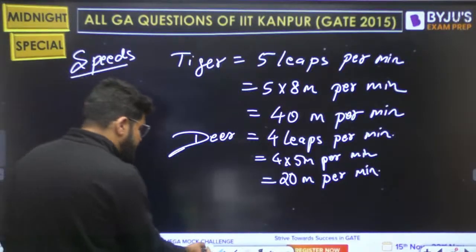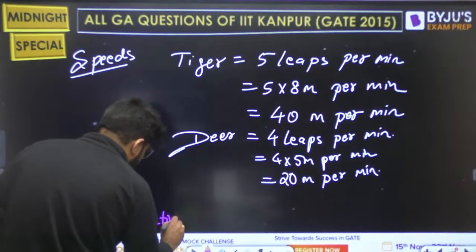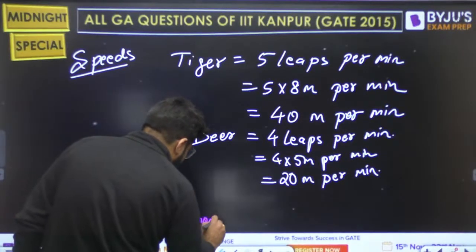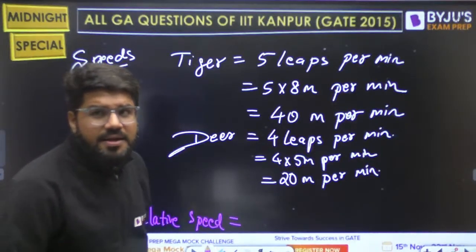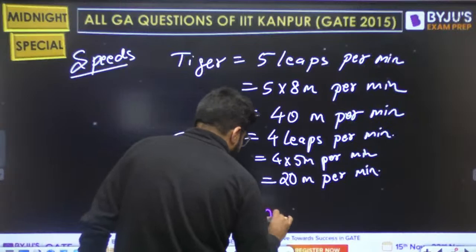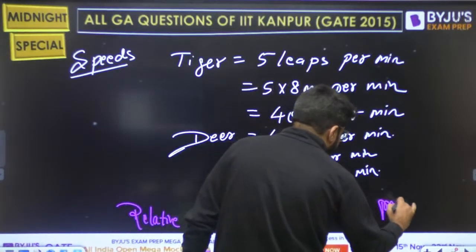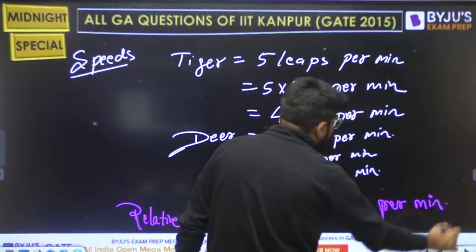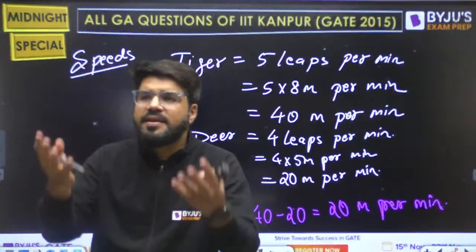So what is their relative speed? Now I know their individual speed. What is the relative speed? When two bodies are running in the same direction, the relative speed is the subtraction of their speed. So that is 20 meter per minute. If two bodies are running in the opposite direction, then their relative speeds are added.